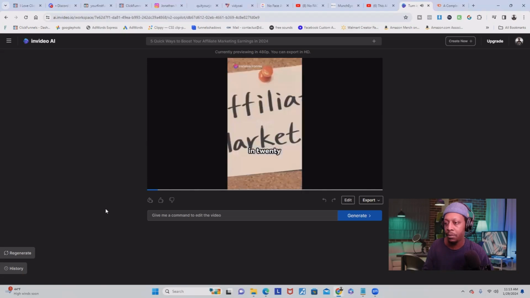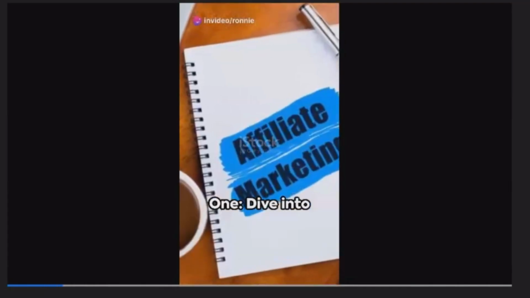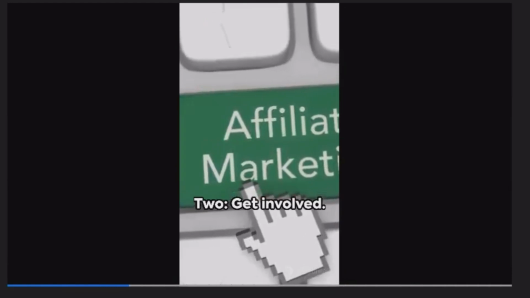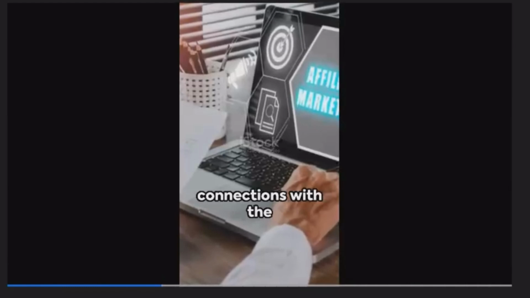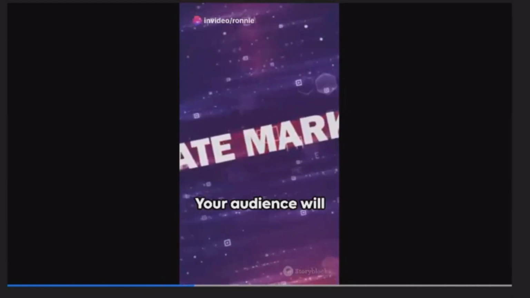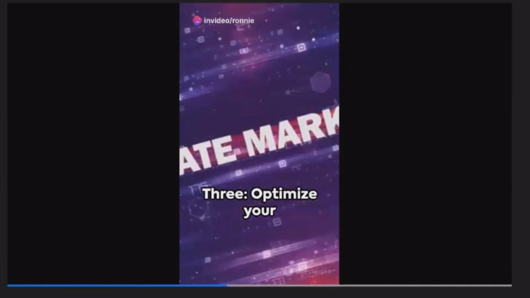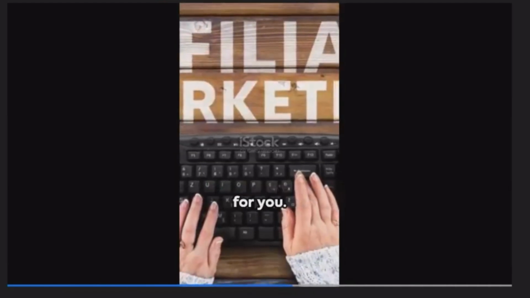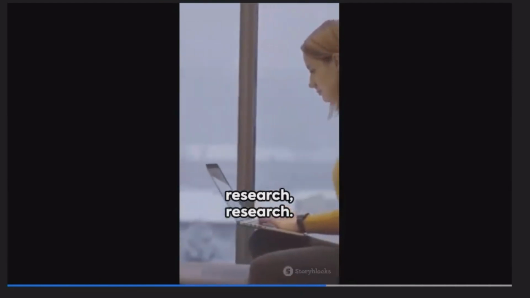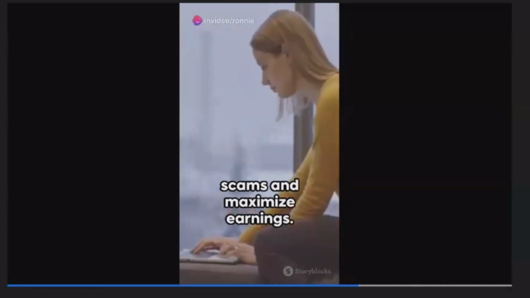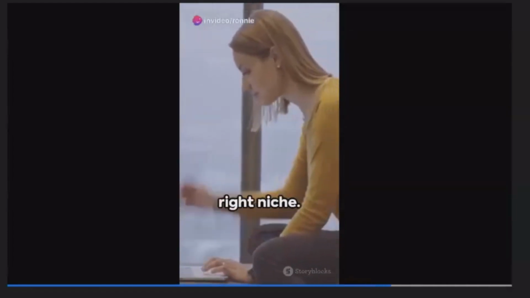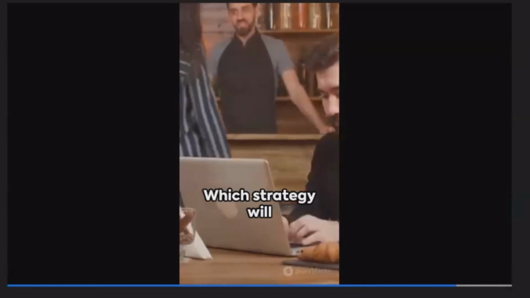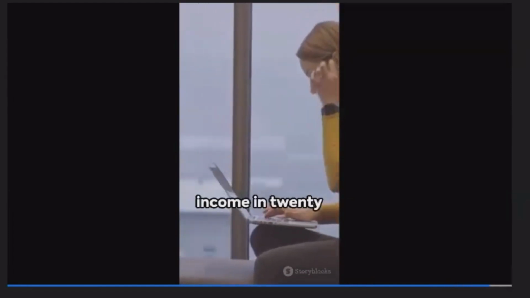Cash in on affiliate marketing in 2024. Here's how. 1. Dive into related marketing. Position yourself as a trusted authority in your niche and watch the commissions roll in. 2. Get involved. Forge deep connections with the products or services you promote. Your audience will sense your passion and respond. 3. Optimize your pay methods. Whether it's pay per sale, click, or lead, find what works best for you. 4. Research, research, research. Vet your marketing channels to avoid scams and maximize earnings. And 5. Choose the right niche. Align with your audience's interests and preferences for maximum impact. Which strategy will you tackle first to skyrocket your affiliate marketing income in 2024?